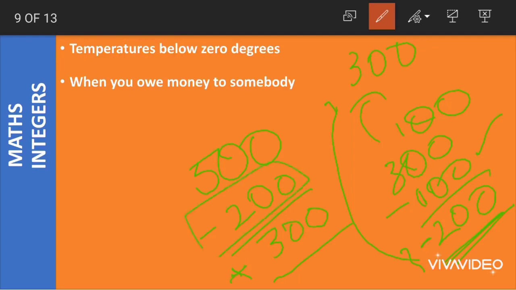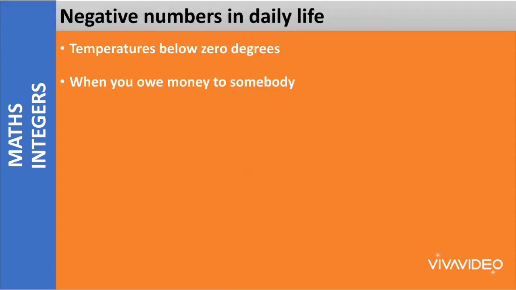This will be my money and it will be positive because I am having this money with me. But coming to the 200 rupees, this is not what I am having. This 200 rupees I have to give to somebody. So I use the negative sign to represent the money I owe to somebody. Clear? We use the positive sign to represent the money we have. We use the negative sign to represent the money we owe to somebody, which we are indebted. We have to repay it back.